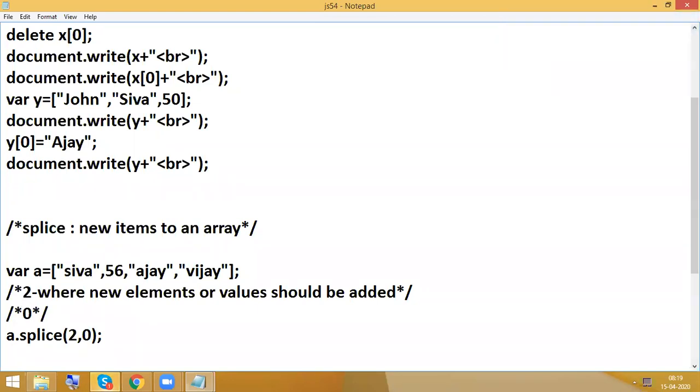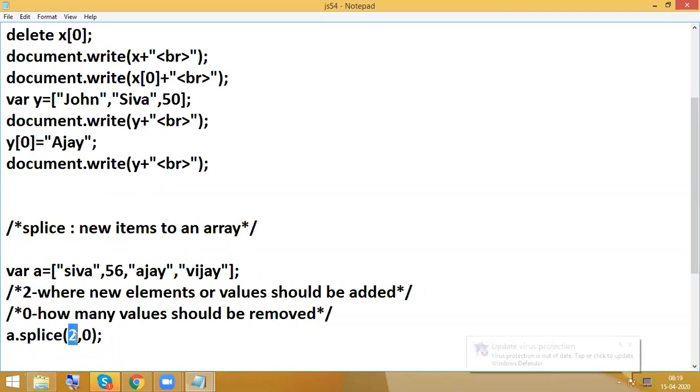The actual meaning of 0 is how many values should be removed. Right now I am having 2, that is the position. And here I am having 0. 0 means here we are not removing anything.